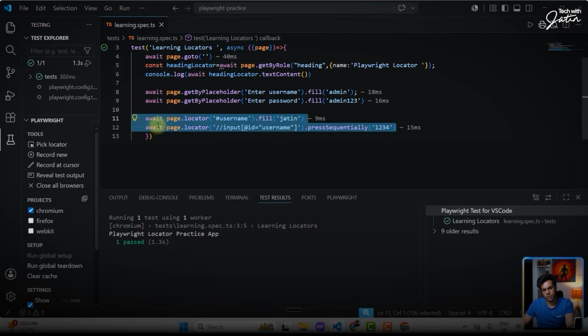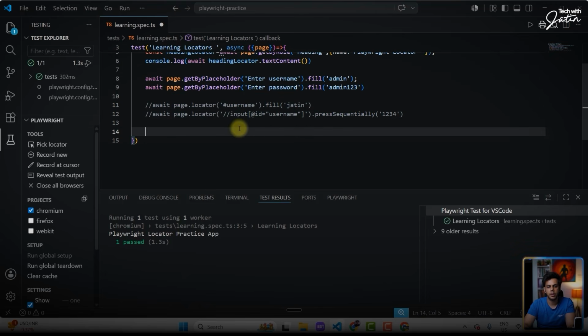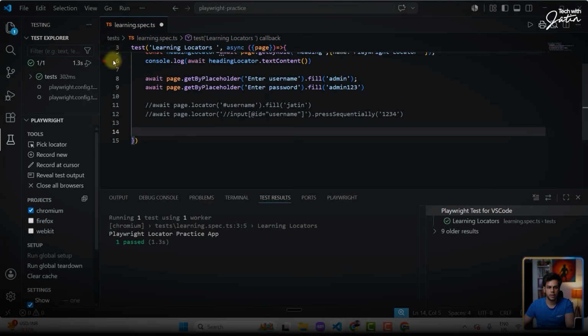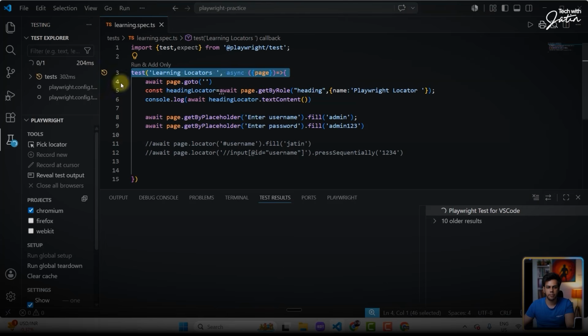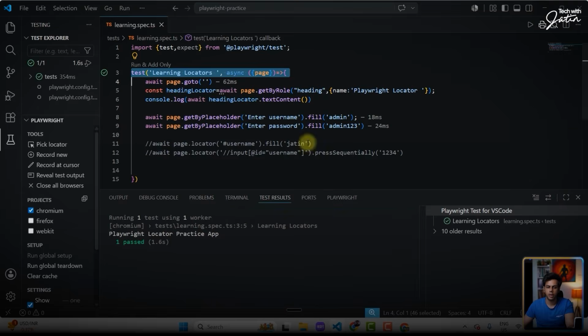Now, let's comment this. What I want is, I want to select something from that drop down. Over here, we have entered the credentials. If I just click on the play button one more time, admin and the admin credential is there. Now I'm supposed to select something from this particular drop down. How to do that? Let's see.